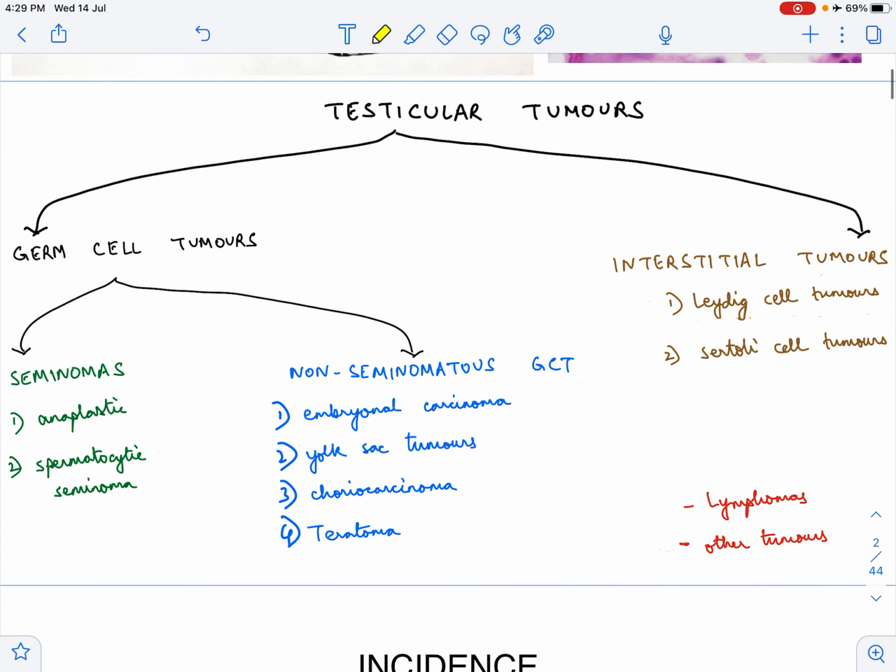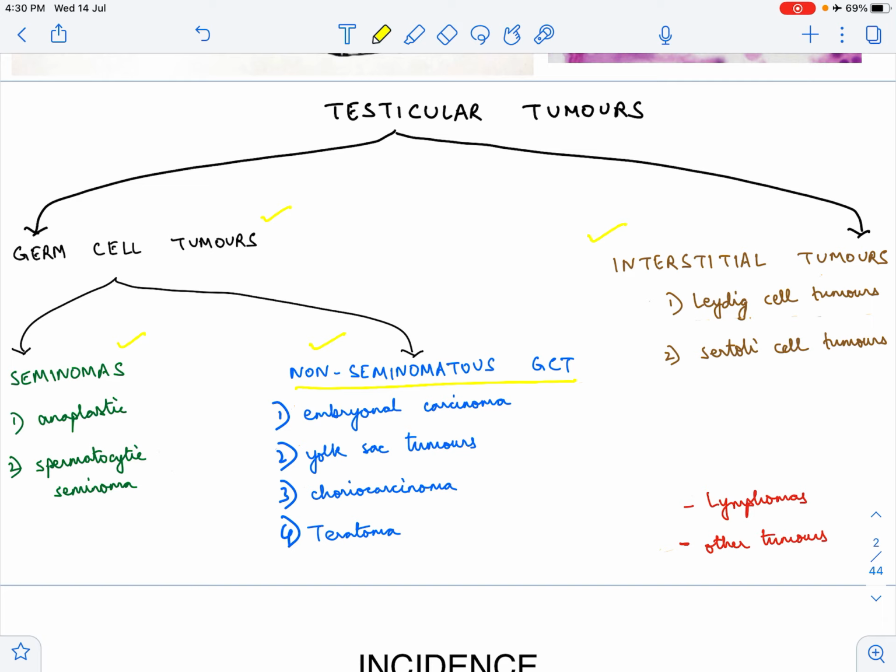Now, testicular tumors are of two broad categories: the germ cell tumors and the interstitial tumors. The germ cell tumors have two broad categories: seminomas and non-seminomatous germ cell tumors. Now, it sounds very funny that one group is called seminoma and the other group is called non-seminomatous. This is because germ cell tumors are more common than the interstitial tumors, and among the germ cell tumors, seminomas are so common that they've been given the honorific title of being called by their name, whereas the other group is given the rather pejorative title of non-seminomatous germ cell tumors. This classification just indicates how common seminomas are.